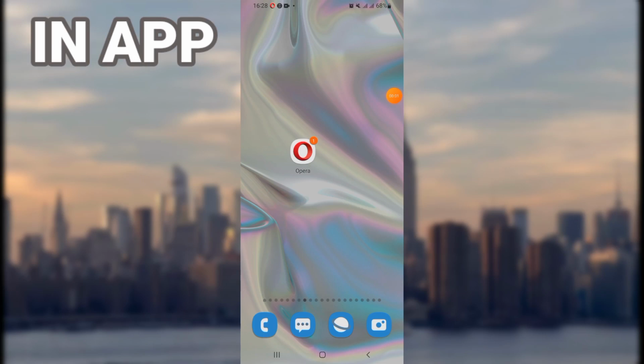Hello everybody, wherever you are in this world, we will learn in this video how to fix Opera mobile browser